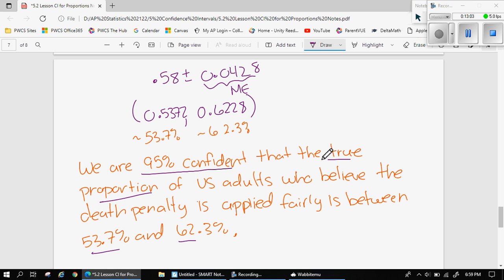So that's a lot in a quick lesson. Please ask me for help if you need help. If I can re-explain the interpretation, if I can re-explain what 95% confident means, if I can show you on the calculator how to calculate Z star, I'm absolutely more than happy to do that, and would love to do that. So please ask for help if you need it. Do some practice. Good luck.